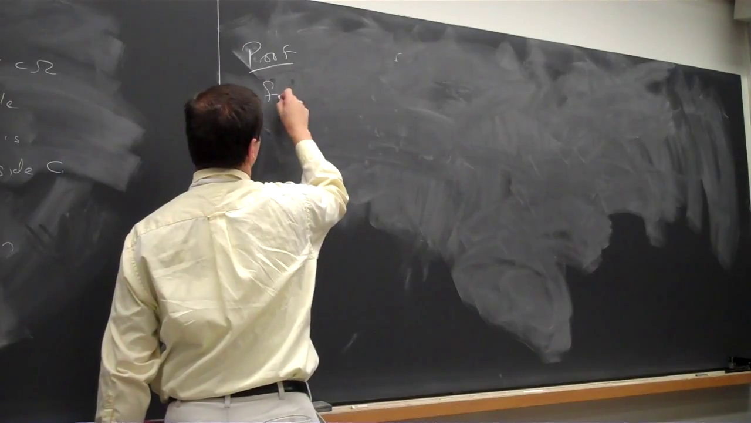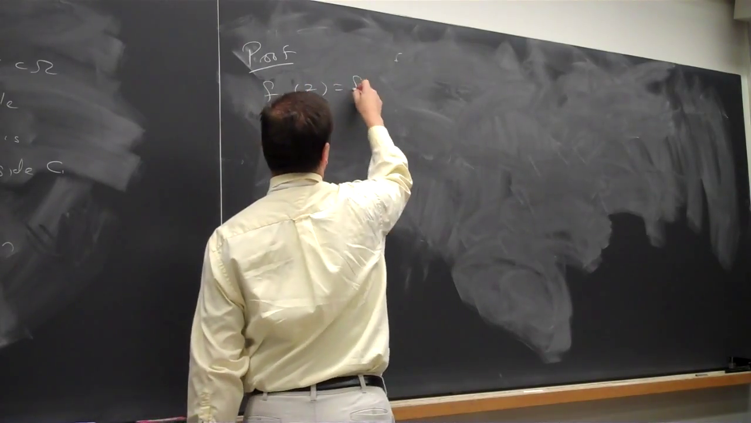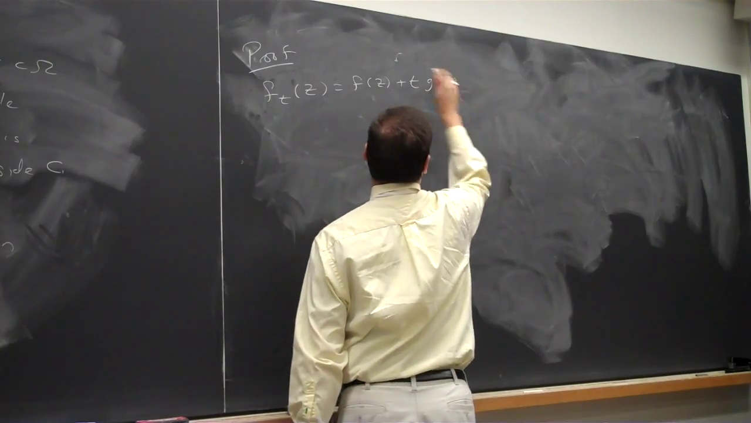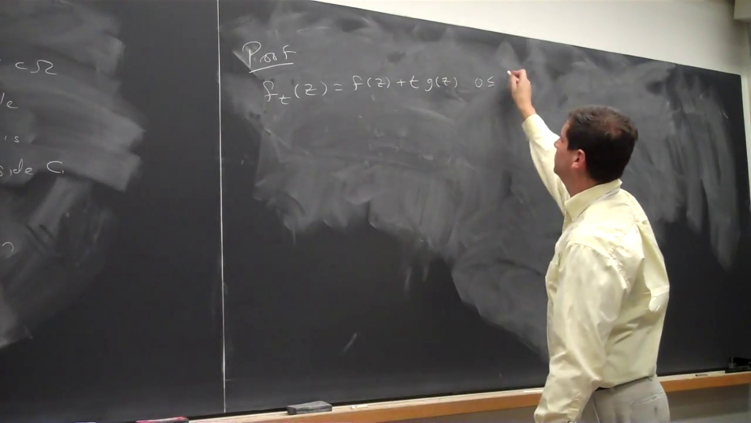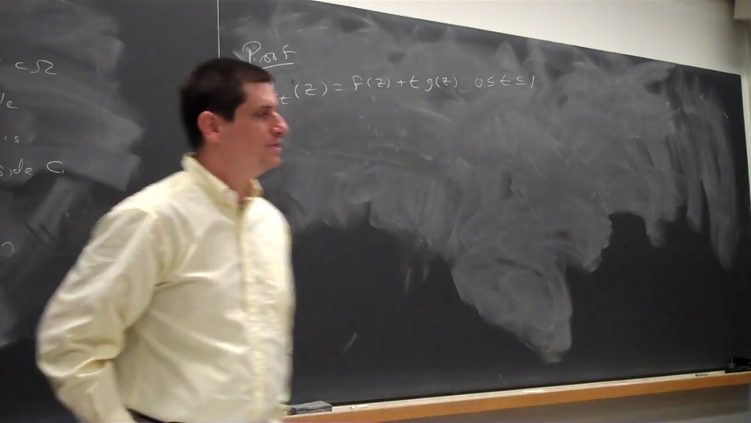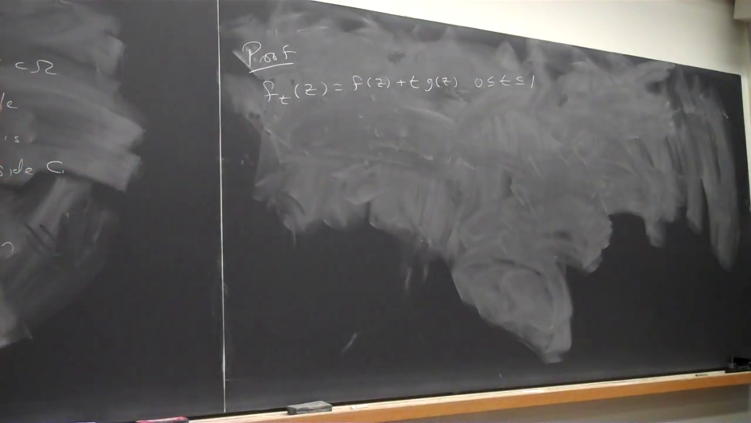Let f_t of z be f of z plus t times g of z, for t between 0 and 1. We only look at this for t between 0 and 1, but this would make sense for other values of t as well. You could take t to be complex valued and actually get a holomorphic function out of this. So what we're doing is basically interpolating between two functions.